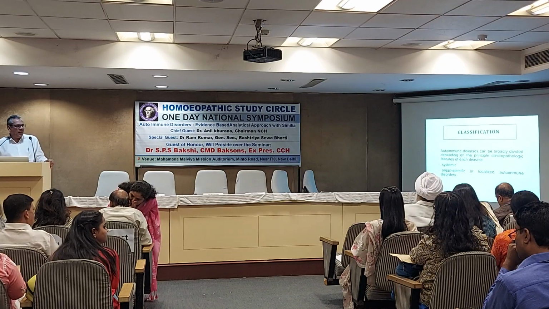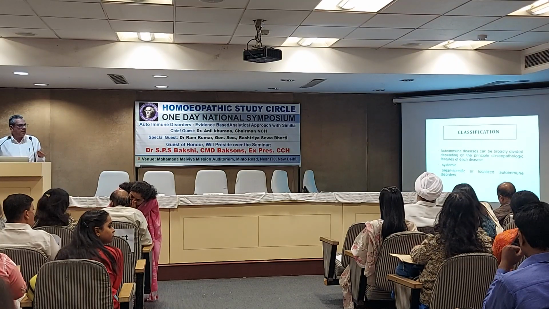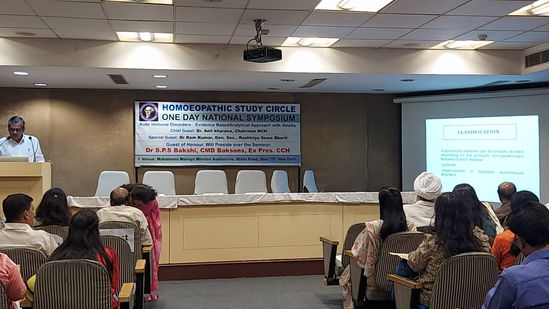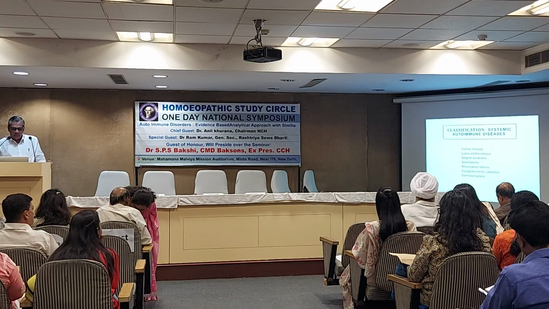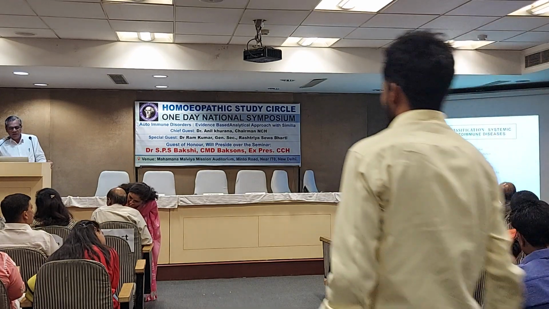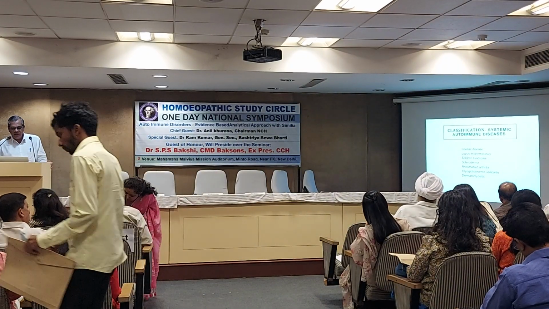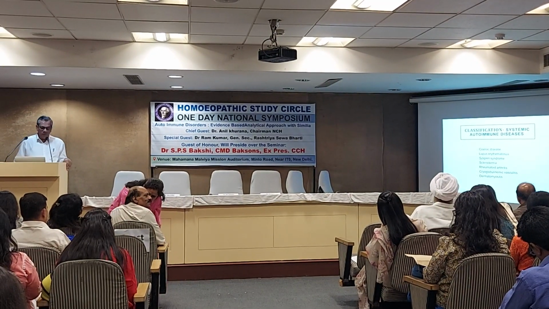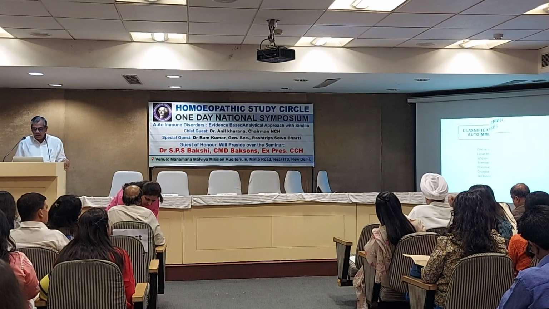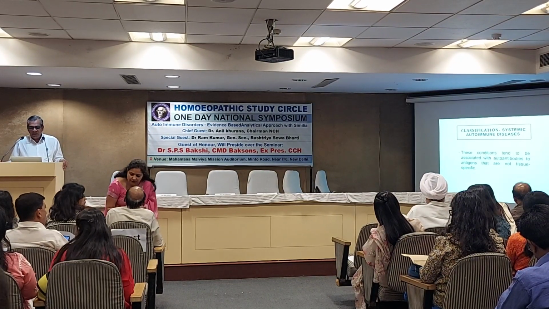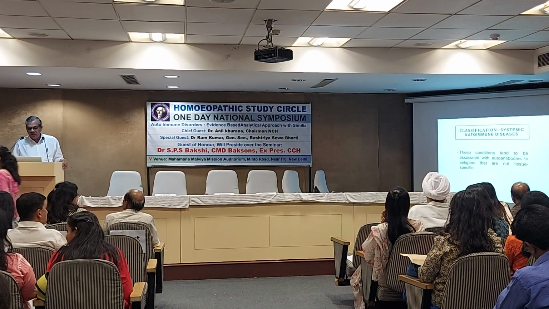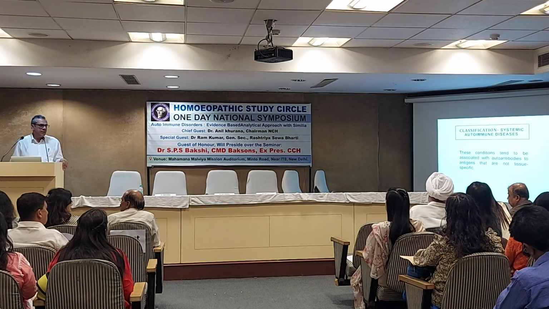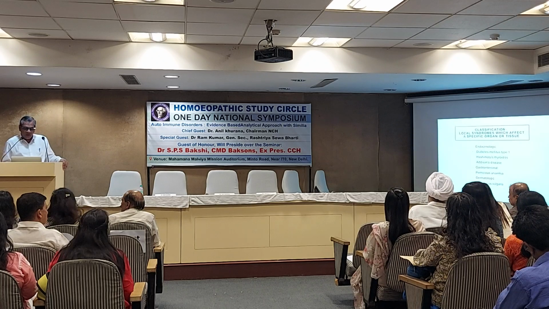Next, the classification. Autoimmune disease we can divide mainly into two: systemic and organ-specific autoimmune disease. These are the common systemic autoimmune diseases: celiac disease, lupus, Sjogren's syndrome, scleroderma, rheumatoid arthritis, vasculitis, dermatosis. In systemic disease, the condition tends to be associated with autoantibodies against antigens that are not tissue specific. If it's tissue specific, it's local.